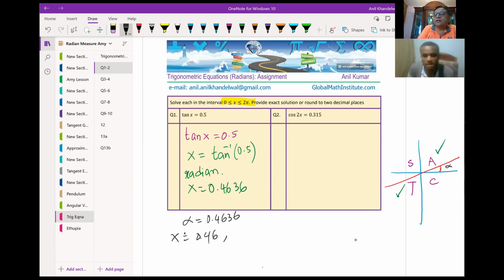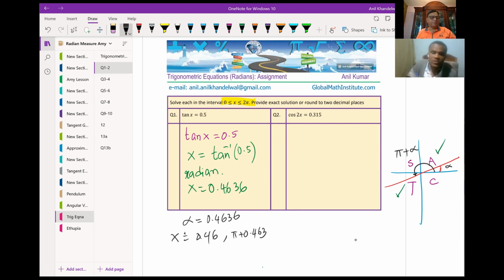And the other value is 180 plus, pi, correct? So this is pi plus alpha, right? I should write pi plus alpha, right? So this will be pi plus alpha. So I'm writing pi plus 0.4636, right? So if I add pi to this, what do I get?